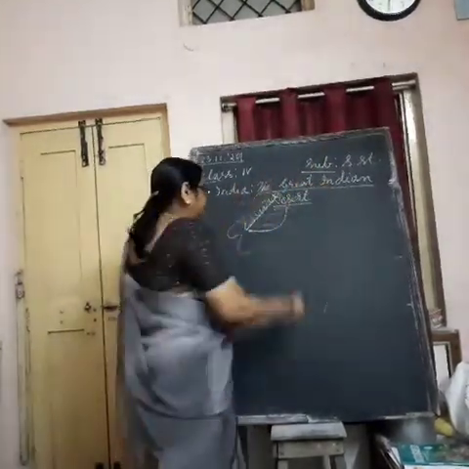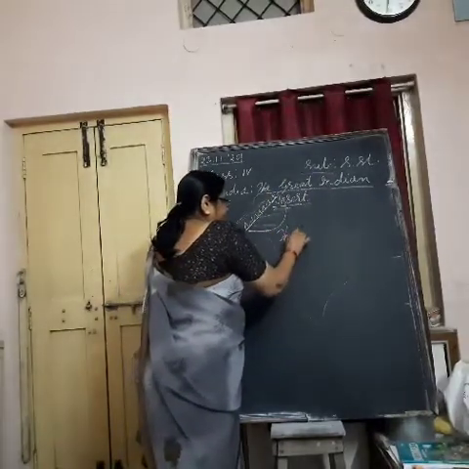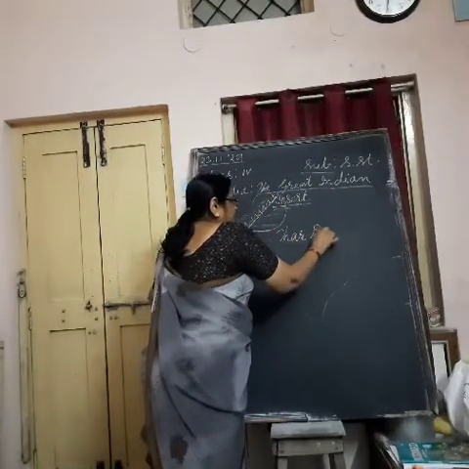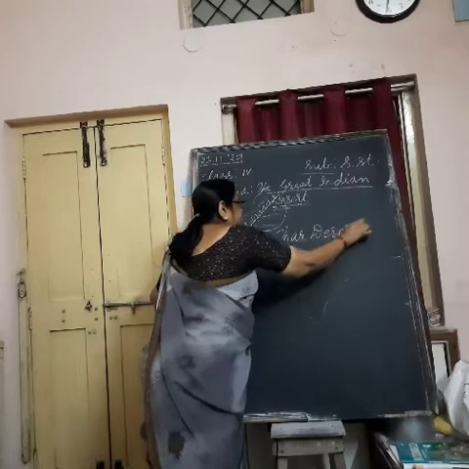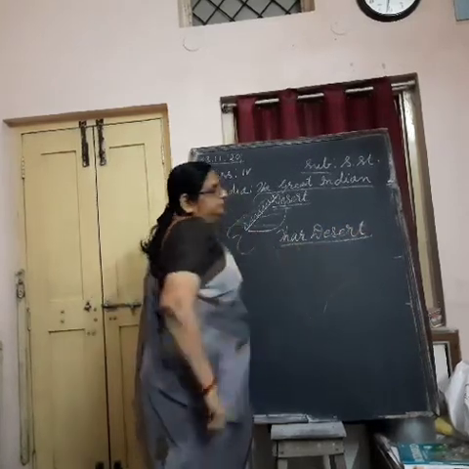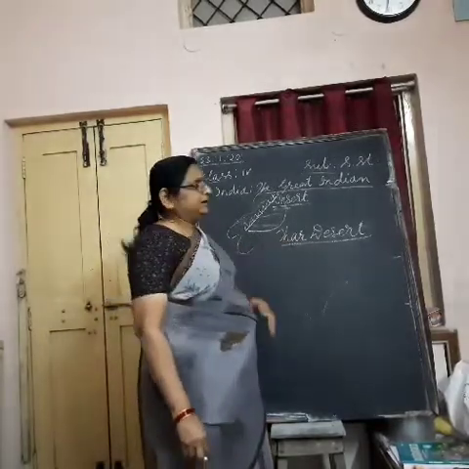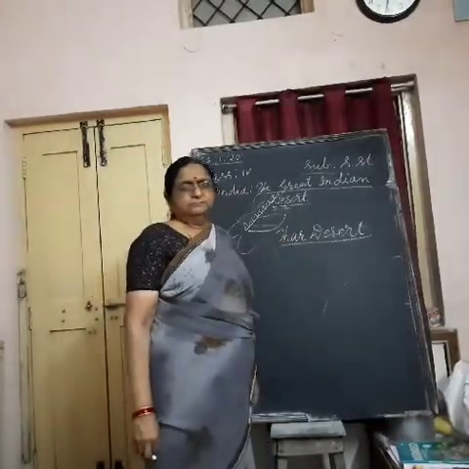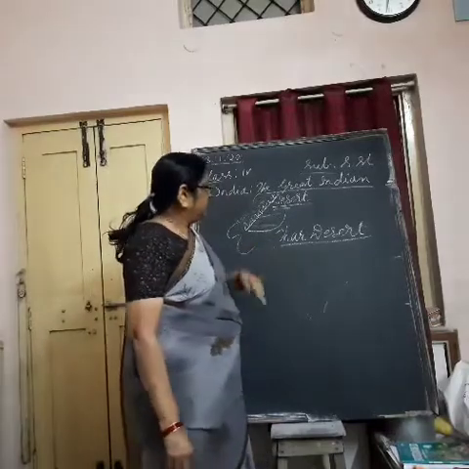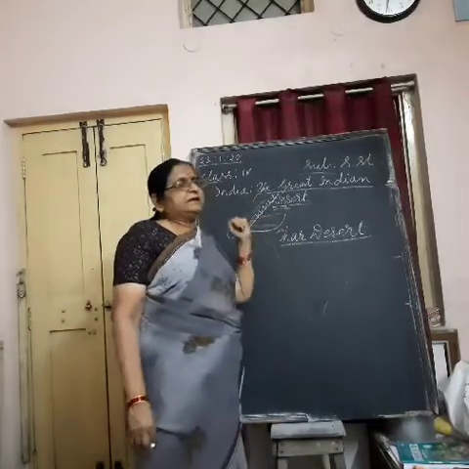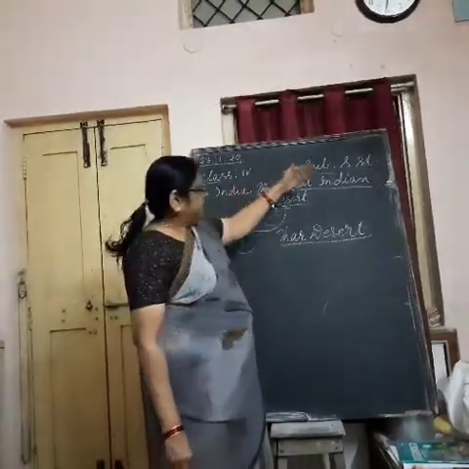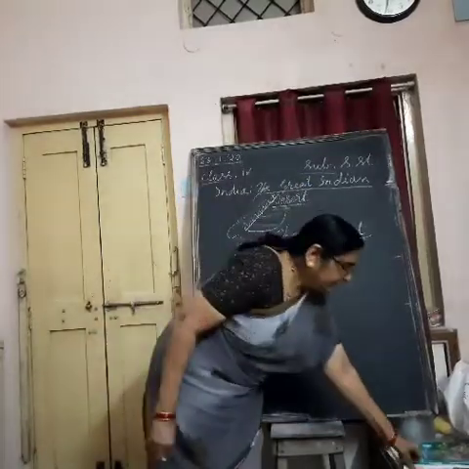We even call it the Thar Desert. So, the Thar Desert and the Great Indian Desert are one and the same.